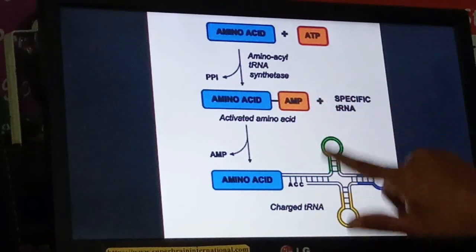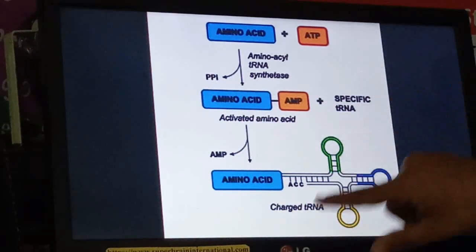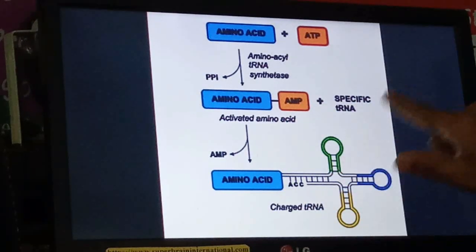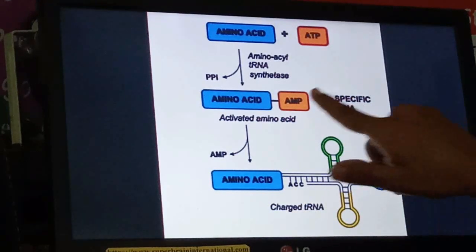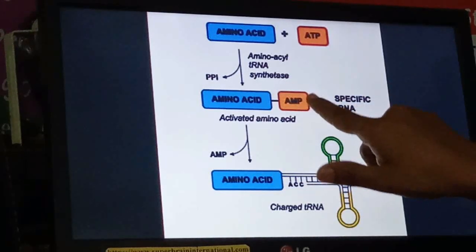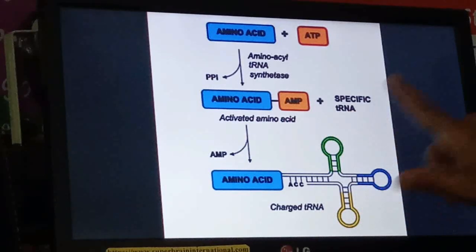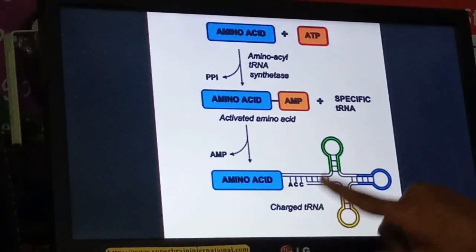This is called charging of a tRNA, or aminoacyl tRNA. Now after this the AMP molecule will also be released and this amino acid will be attached to a tRNA.